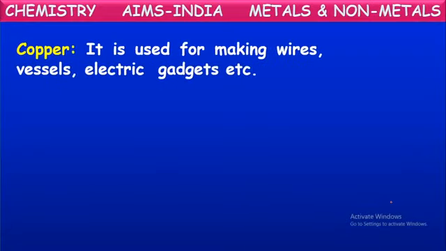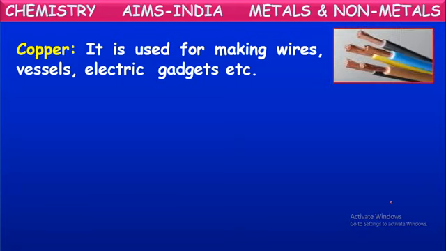Next, one more metal, copper. Copper is used for making wires, vessels, electric gadgets, etc. Yes, copper, as I told, is one of the best conductors of electricity. That is why mostly all the electrical wires which are used at homes and offices are made up of this copper. Copper metal is made into thin wires. These copper wires are used for electrical circuits.